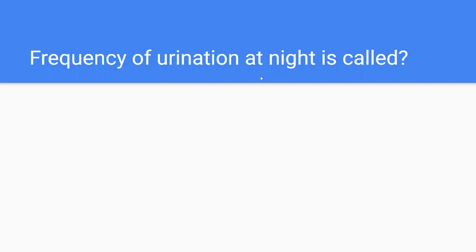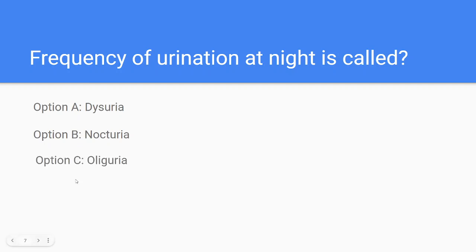Frequency of urination at night is called. Option A, dysuria. Option B, nocturia. Option C, oliguria. Option D, anuria. First of all, does anyone have any idea about this? What is the normal range of urine output for 24 hours or per hour?